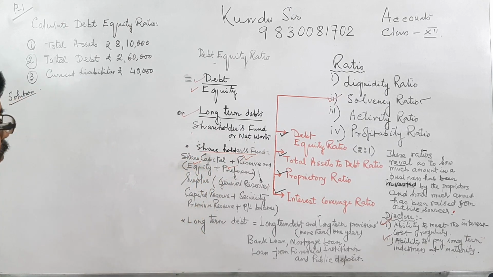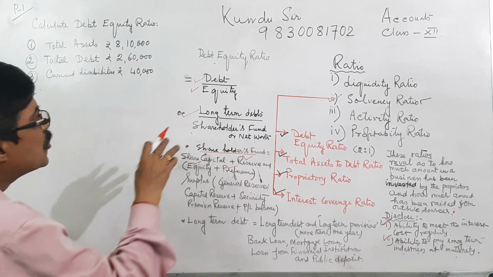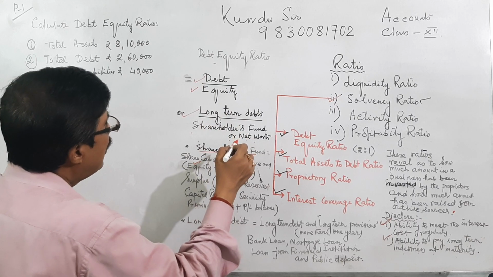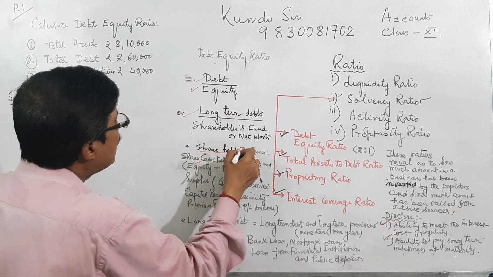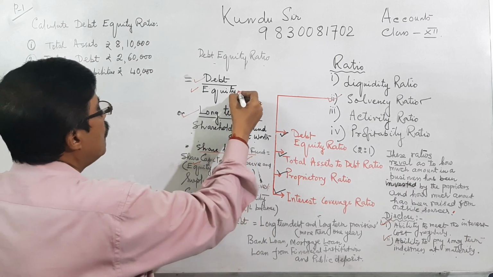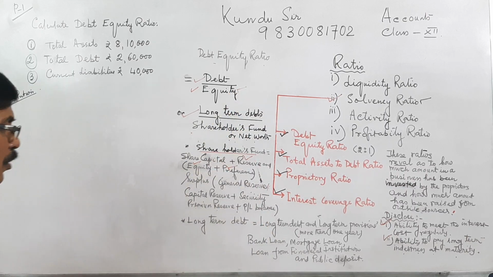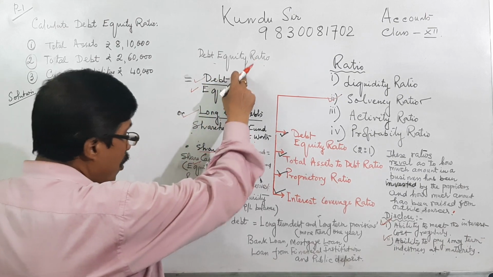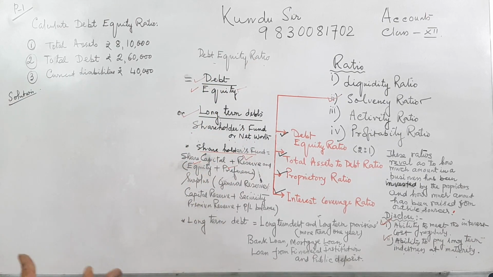It is clear that this is shareholder funds or net worth. In the formula, it is termed as equity. Now we are considering debt. Debt means long-term debt. What are the items to be considered for long-term debt?